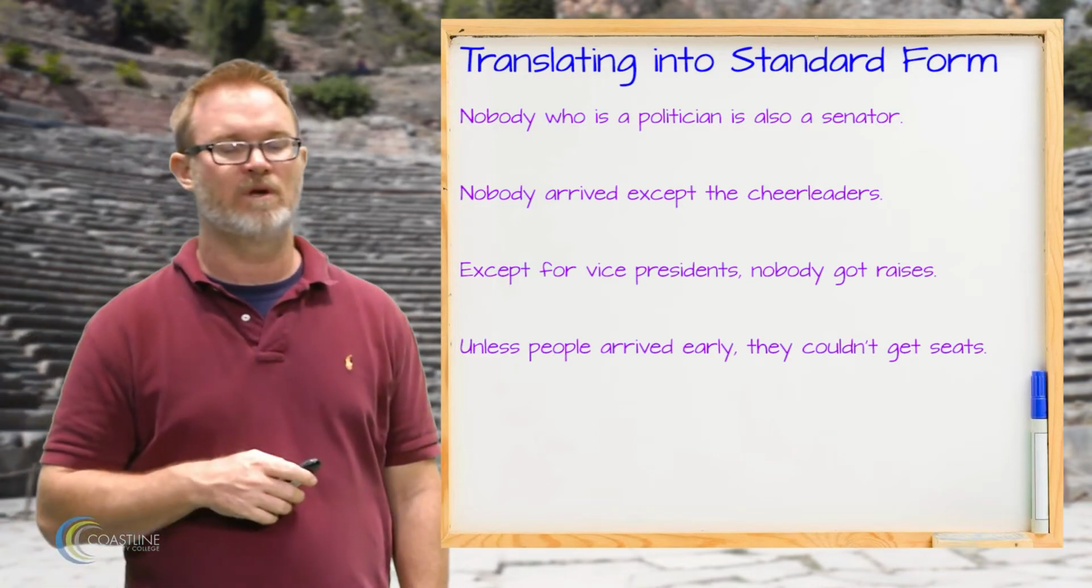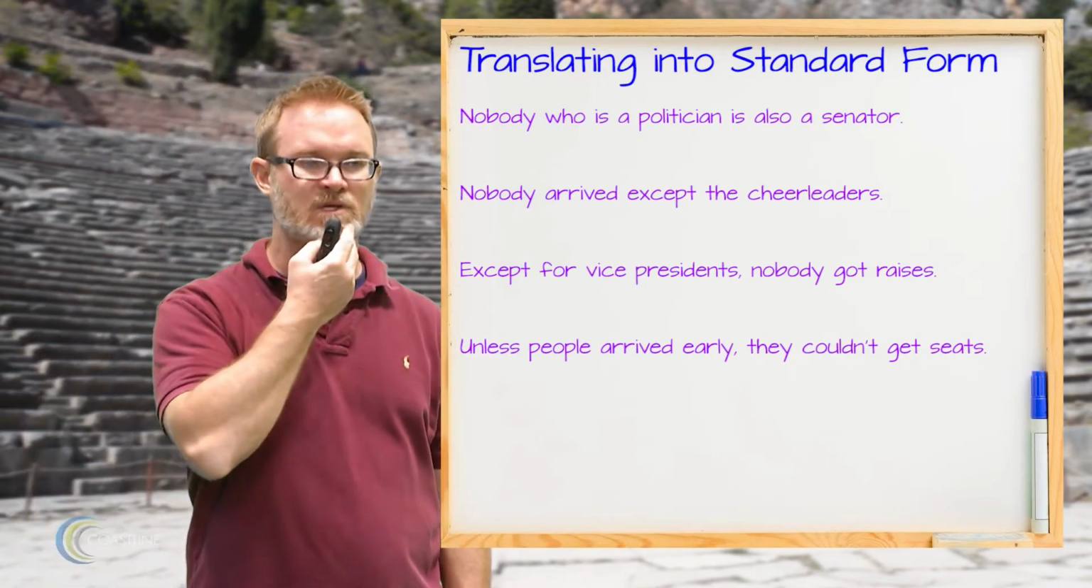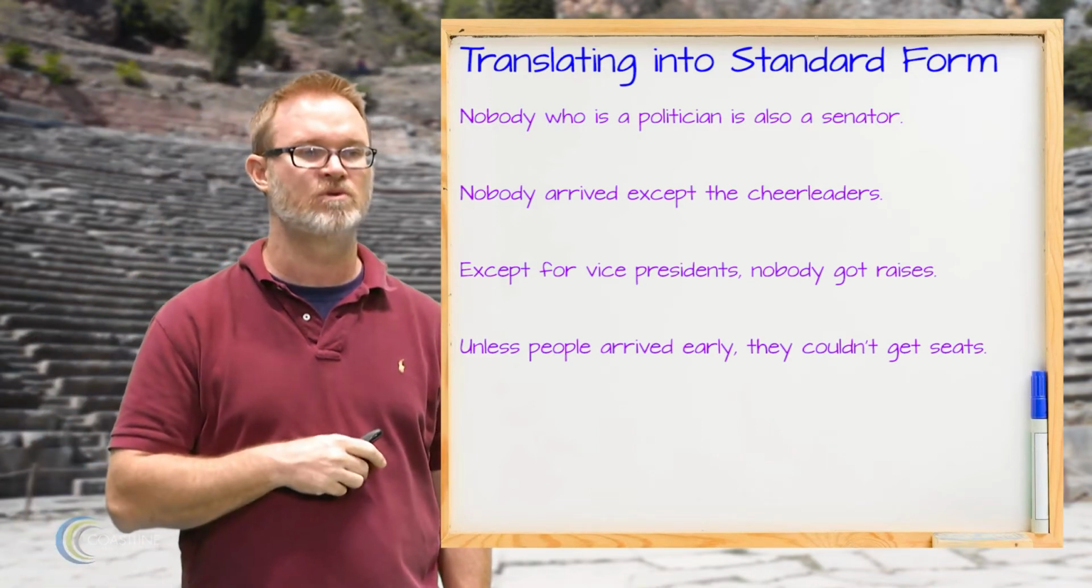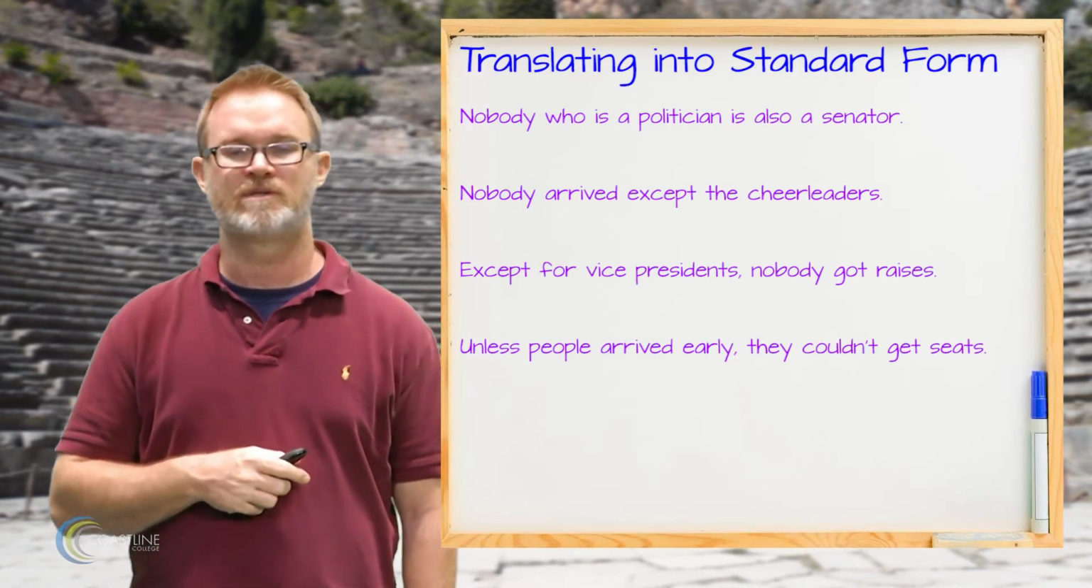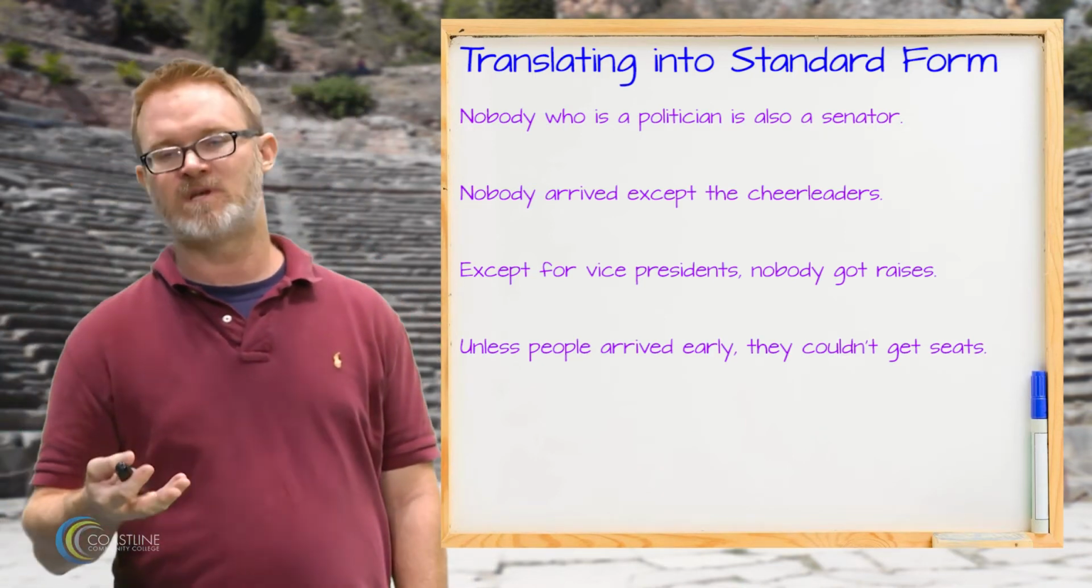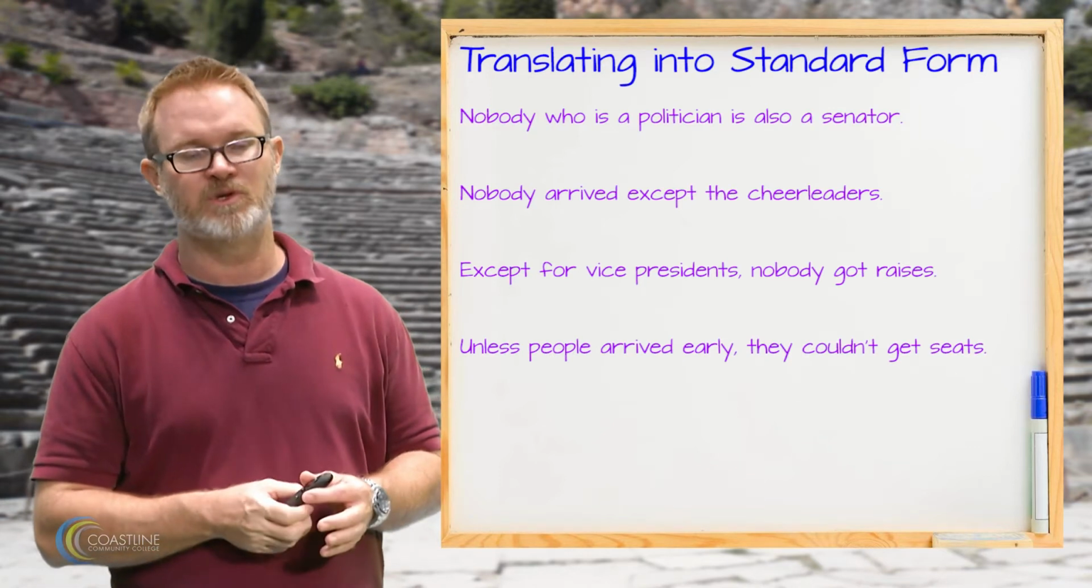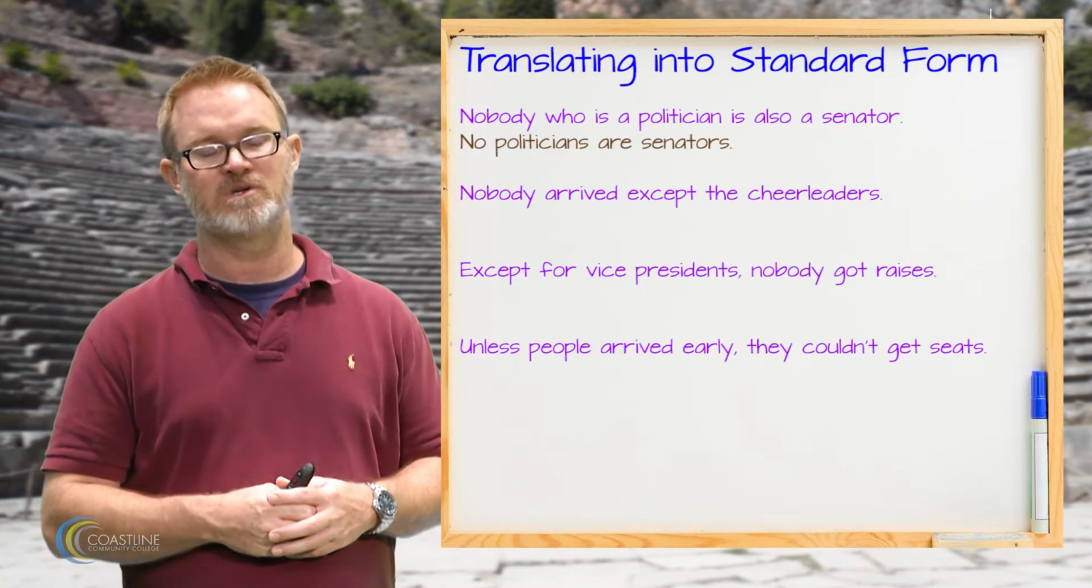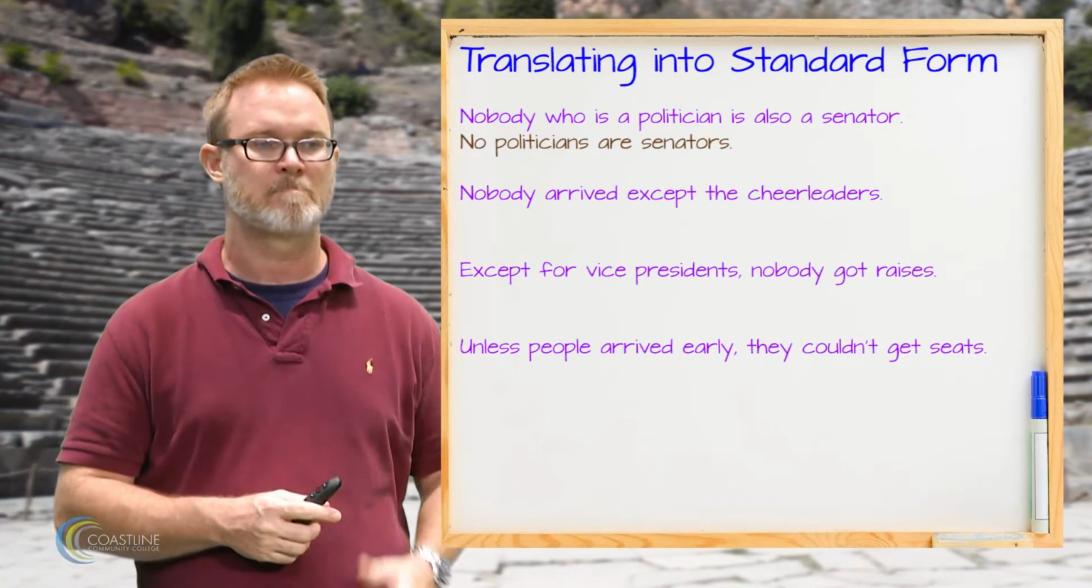The next example, again, we're still working on translation. The next example we have is nobody who is a politician is also a senator. So this one should sound pretty clearly like an E claim to you, right? No politicians are senators, okay?